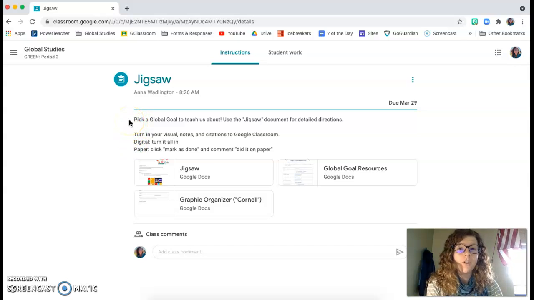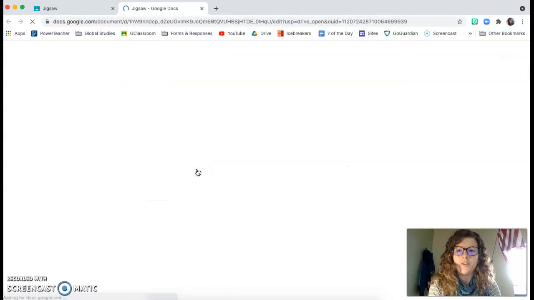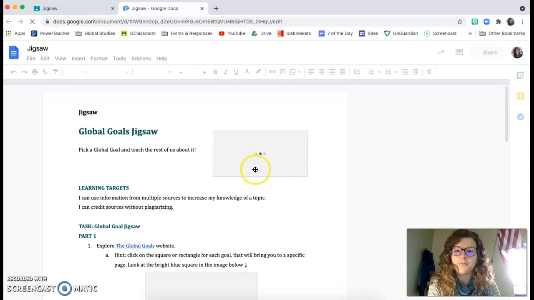Essentially what this is, you are picking a global goal, 1 through 17, just one, to research and teach the rest of your classmates about. The Jigsaw document has more detailed directions. You will turn something in at the end. If you do things digitally, turn it all in. If you do things on paper, click that mark as done button and then comment with did it on paper or done on paper. So let's look at what your Jigsaw is.